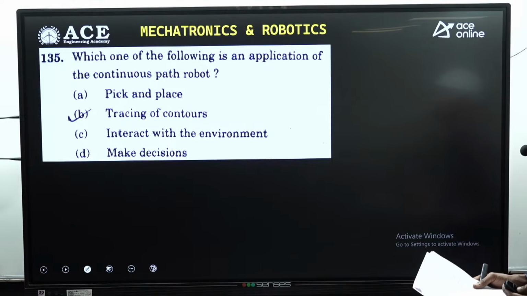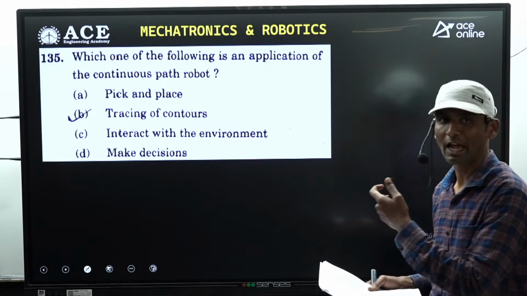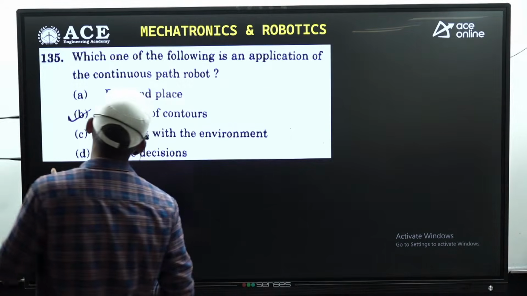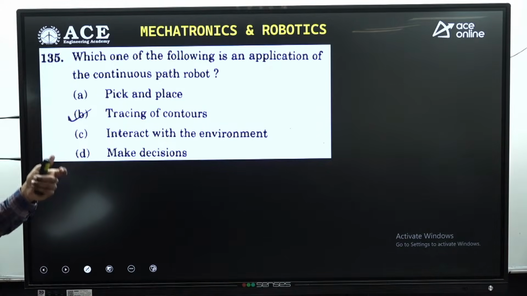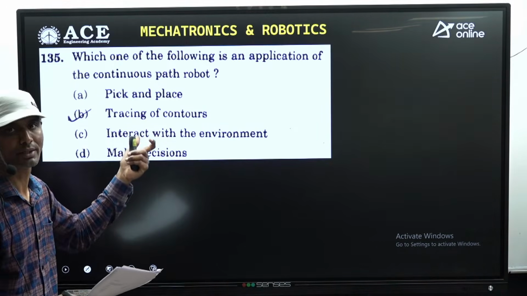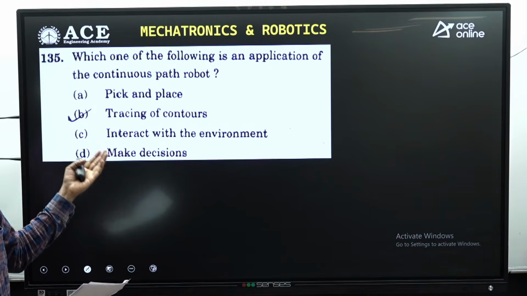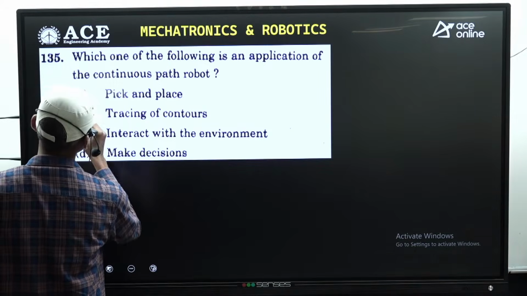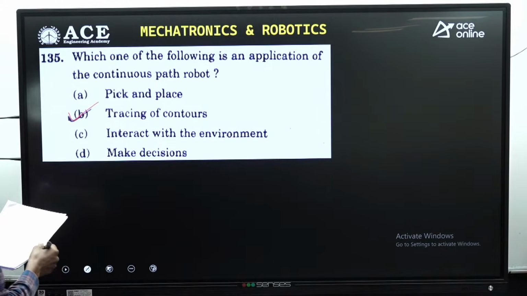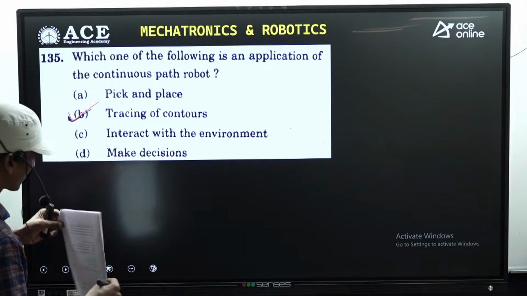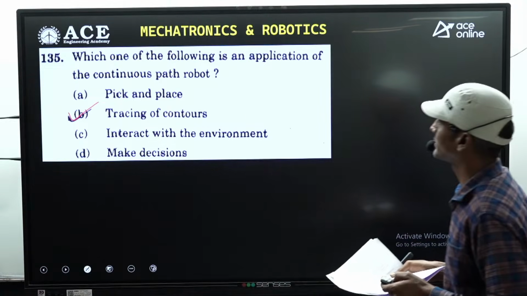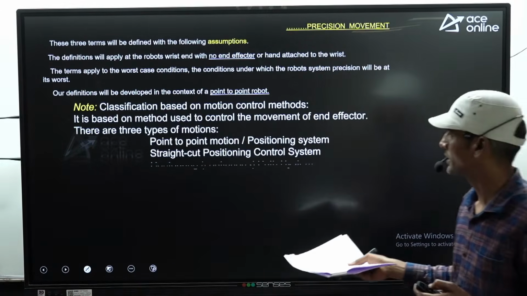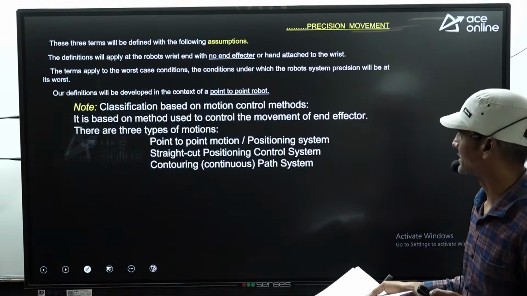The next question we have is, which one of the following is an application of the continuous path robot? This also we have discussed. We have various types of robots based on the movement of the path, the point-to-point robot as well as the continuous path. Concerned to this question, whatever they are asking, the correct answer is option B. So let's move to the next question. We have seen the same things in the concept of precision movement also, the point-to-point robot, all the things we have discussed.